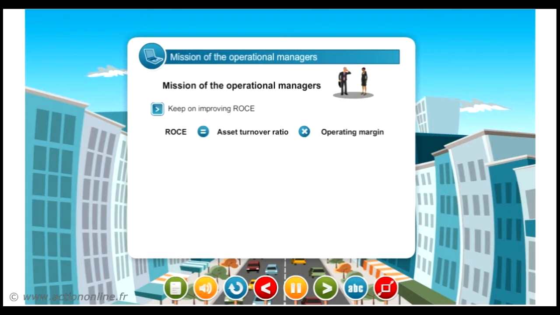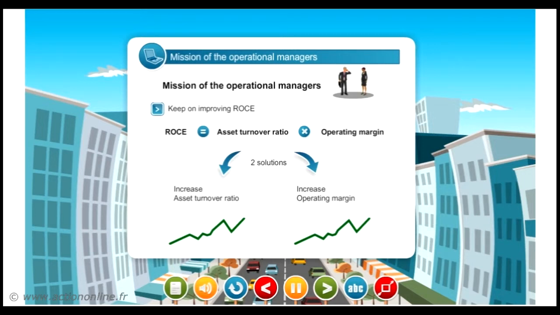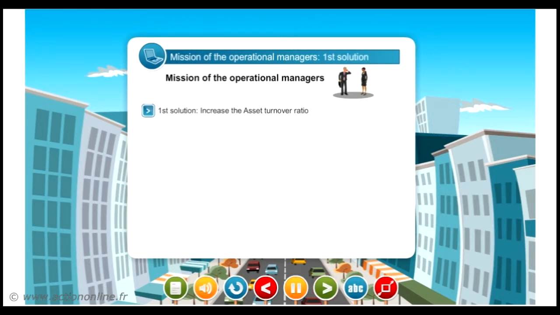The mission of the operational teams is to keep on improving ROC, which is equal to the product of the assets turnover ratio by the operating margin. To do so, there are 2 ways. The first one consists of increasing the assets turnover ratio. The second one consists of increasing the operating margin. Let's start with the first solution, which consists of increasing the assets turnover ratio, that is to say, sales to the sum of non-current assets plus WCR ratio.